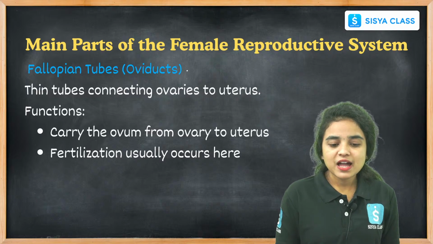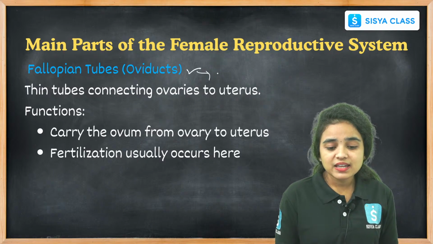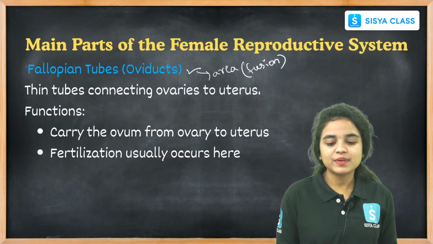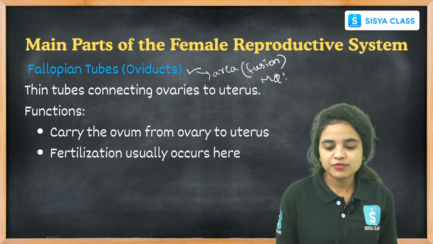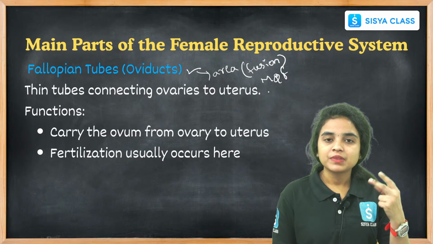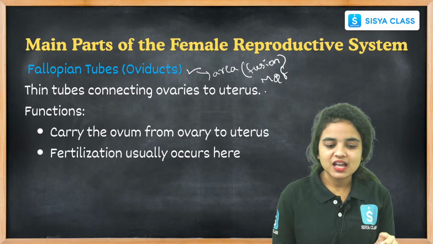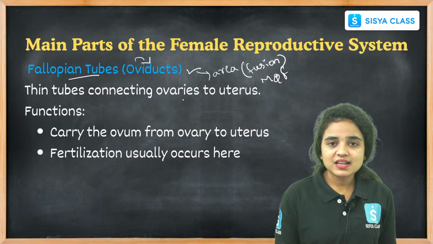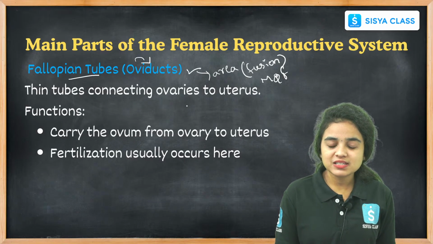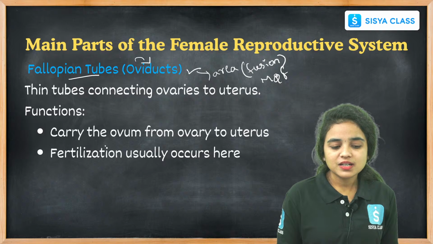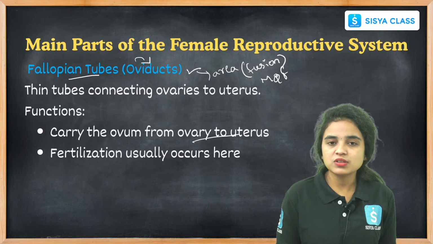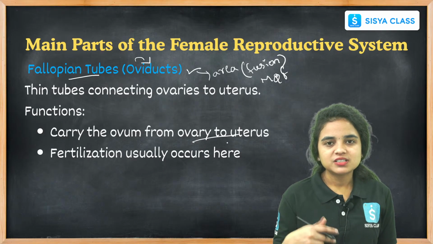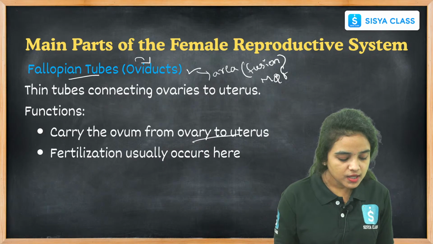These are the female hormones which are secreted inside the female body. Next is the fallopian tube, the area where fertilization happens. Fertilization is nothing but the fusion of gametes. What gametes are fused here? Male and female gametes, students. The fusion of both male and female gametes is called fertilization, and this happens in the fallopian tubes, also called oviducts. Ducts are nothing but tubes. Its function is to carry the ovum from the ovary to the uterus, and fertilization happens with the fusion of male and female gametes.